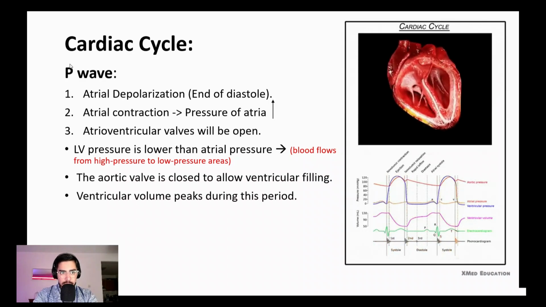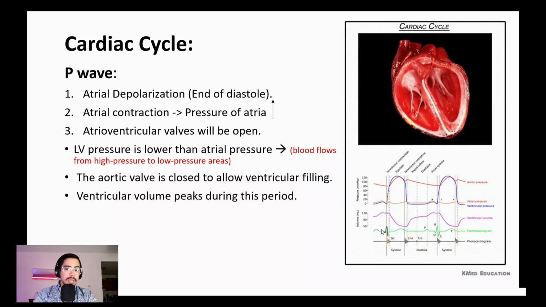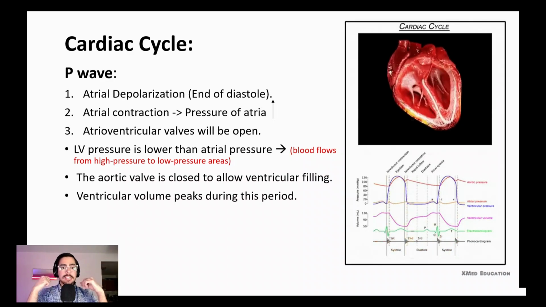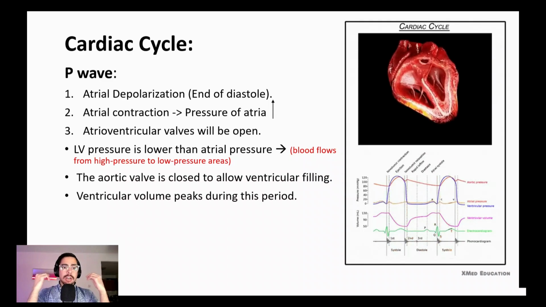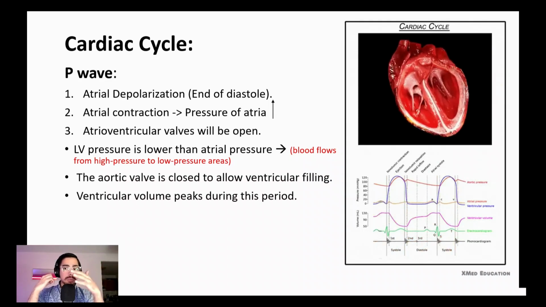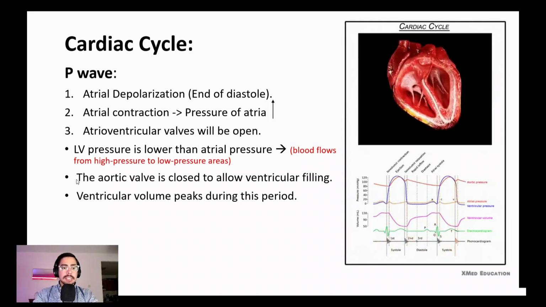So first let's start with the P wave. What's happening here? In the P wave, the atrium starts to depolarize and this causes the atrial contraction. So when the atrial muscle contracts, the pressure inside the atrium goes up, and this rise in pressure can cause the atrioventricular valve opening. The atrioventricular valve on the right side is the tricuspid and on the left side is the bicuspid or mitral valve. The other thing that you need to know is that the aortic valve during this time is closed and the ventricular volume peaks during this time.